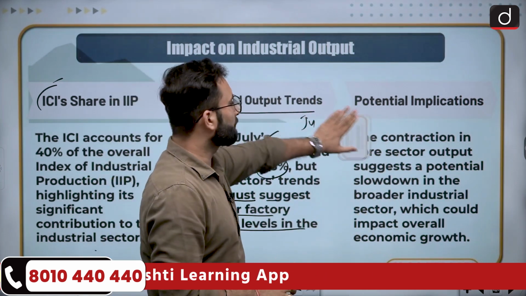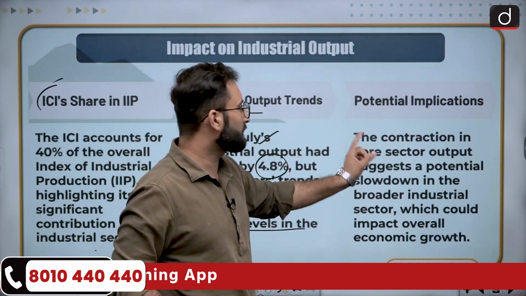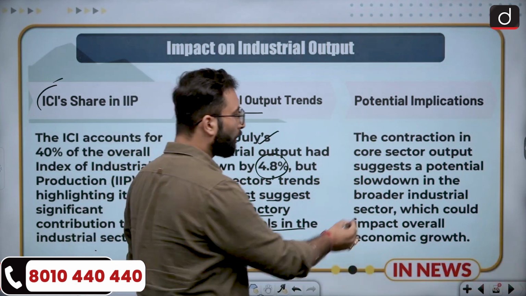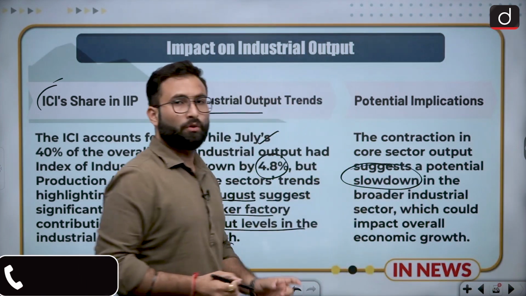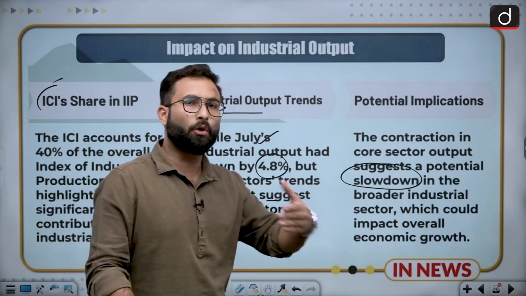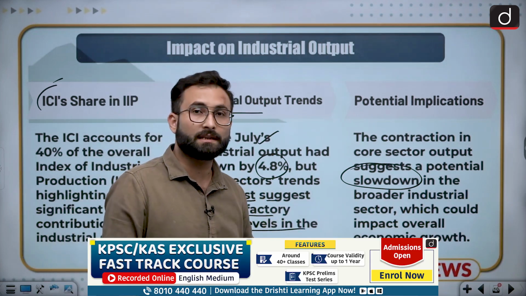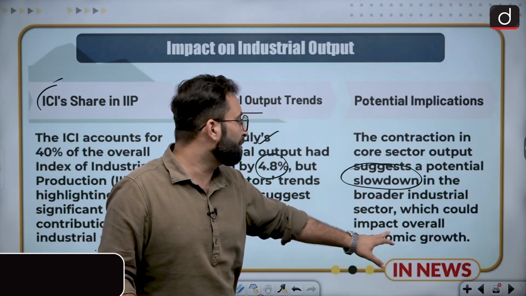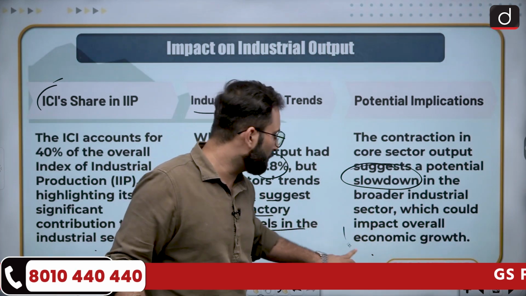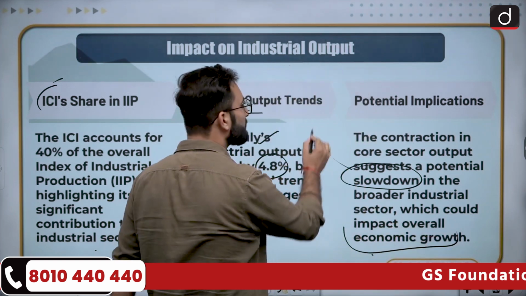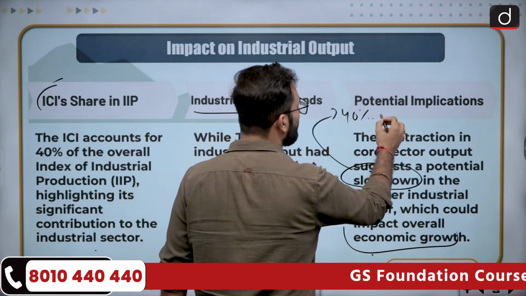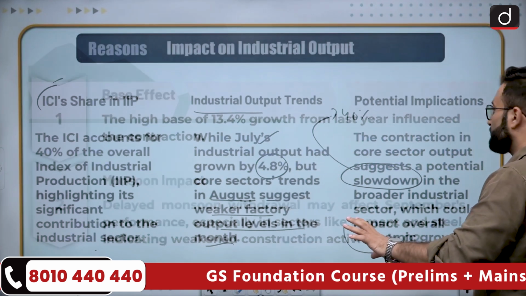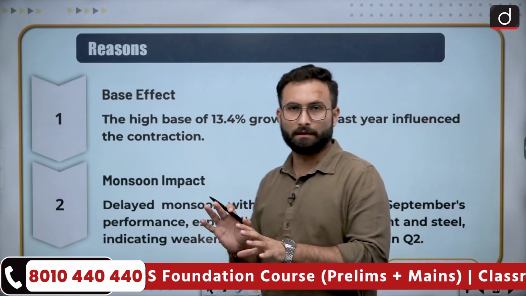Now if we talk about the potential implications, here you can see the contraction in the core sector output suggests a potential slowdown in the broader industrial sector. If this particular trend goes on for the next few months, then we can say that there is a slowdown in the core industry, which could impact the economic growth. Obviously, if there is a slowdown in the core industry, and the core industry has 40% in IIP, ultimately it will impact the economic growth. So that is the analysis of the data we have seen.